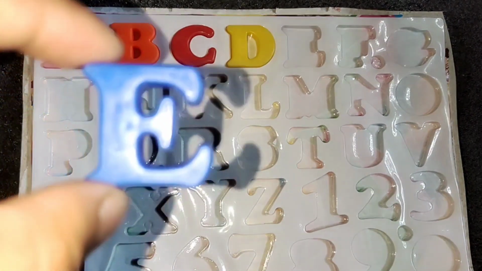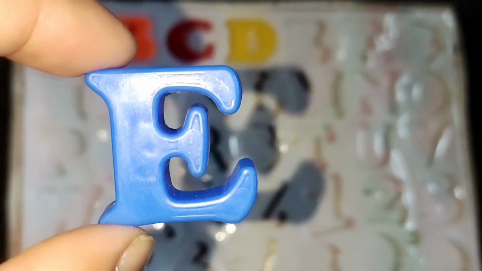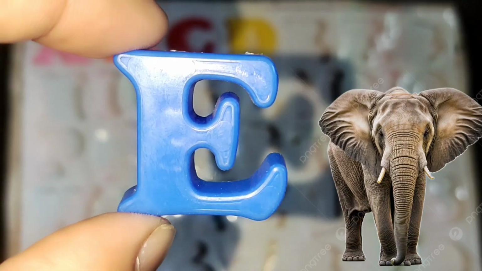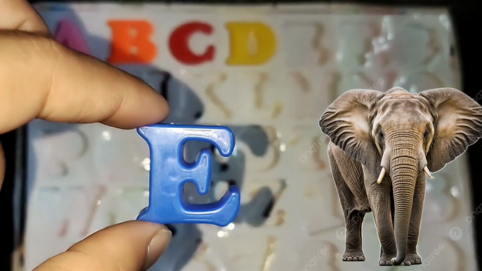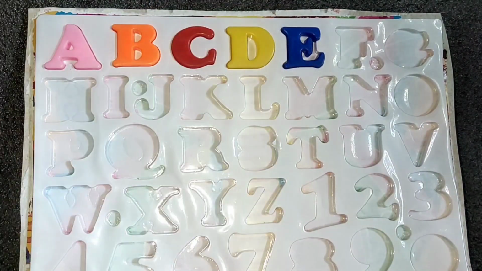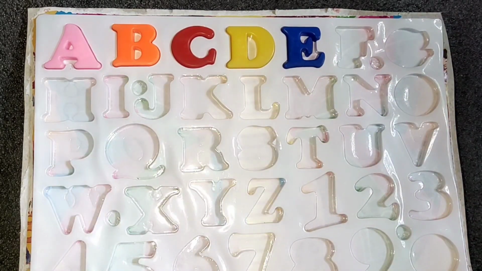This is letter E. E for elephant. After E, the alphabet will be F.